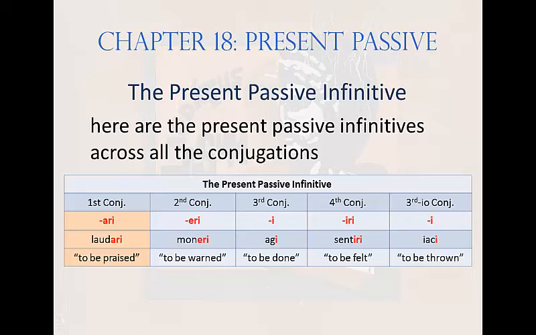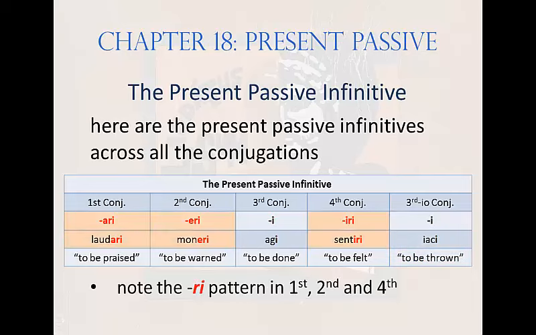In first conjugation, present passive infinitives end -ari, A-R-I, producing forms like laudari, meaning to be praised; -eri, E-R-I, in second conjugation, producing forms like moneri, to be warned; and adding in third, third IO, and fourth, as we did with the finite verb forms, in third conjugation, -i, as in agi, to be done; fourth conjugation, -iri, I-R-I, as in sentiri, to be felt; and third IO conjugation, -i again, as in jaci, to be thrown.